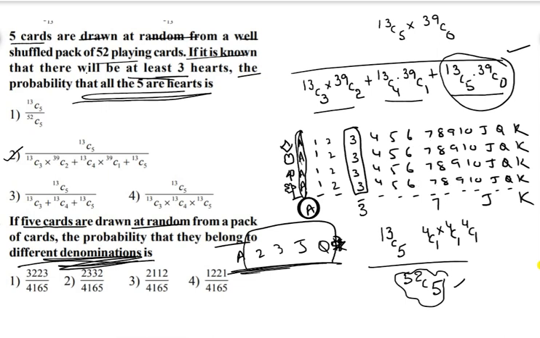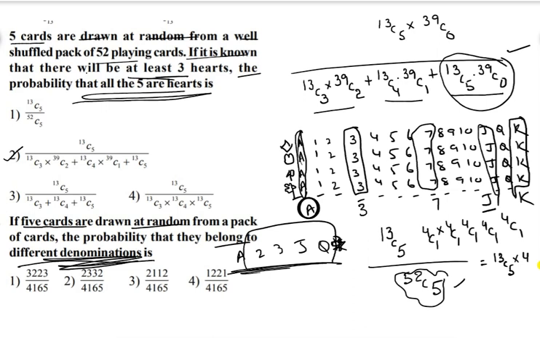Again from this 4, any one. Again from this 4 also any one you can select. That's why that is 4C1 into 4C1 into 4C1 into 4C1 into 4C1, five times. So you will get the answer as 13C5 into 4 to the power of 5, divided by 52C5. Okay, bye.